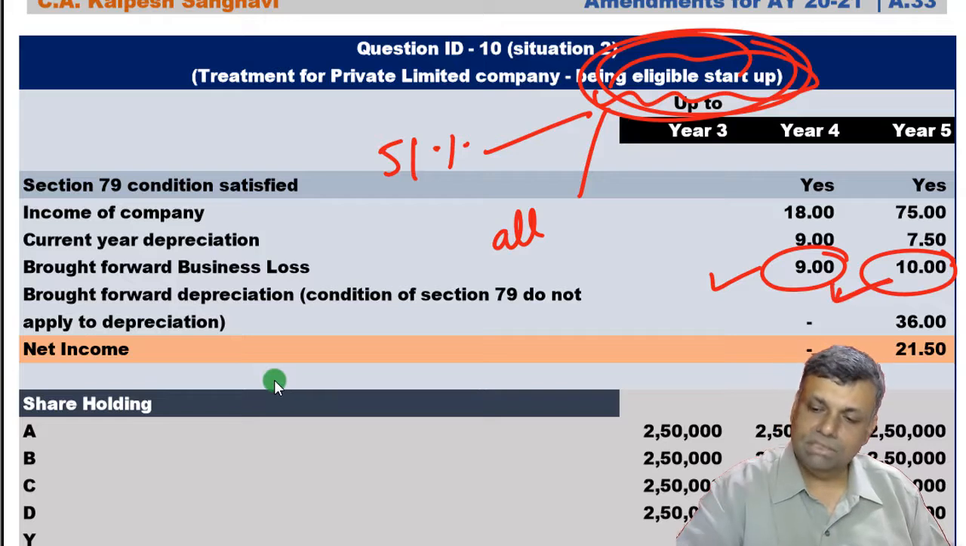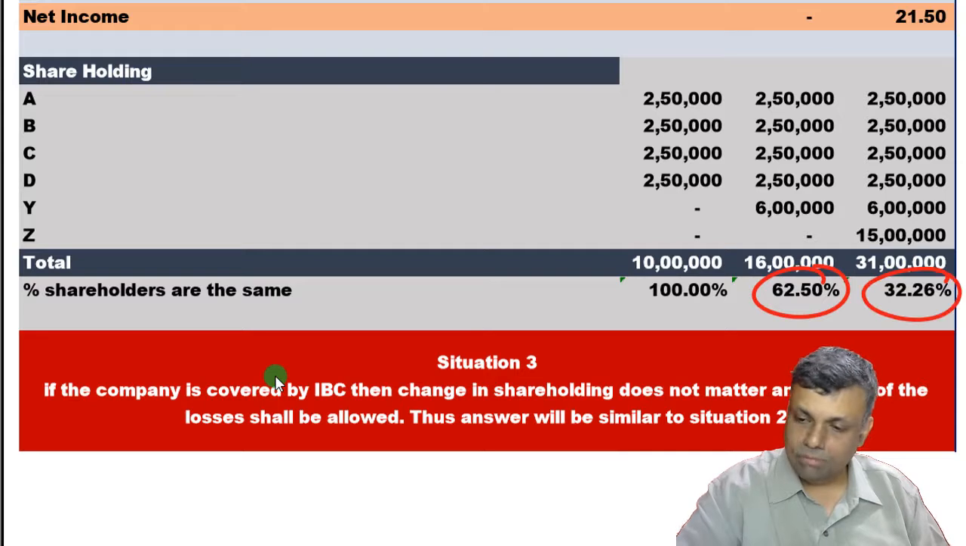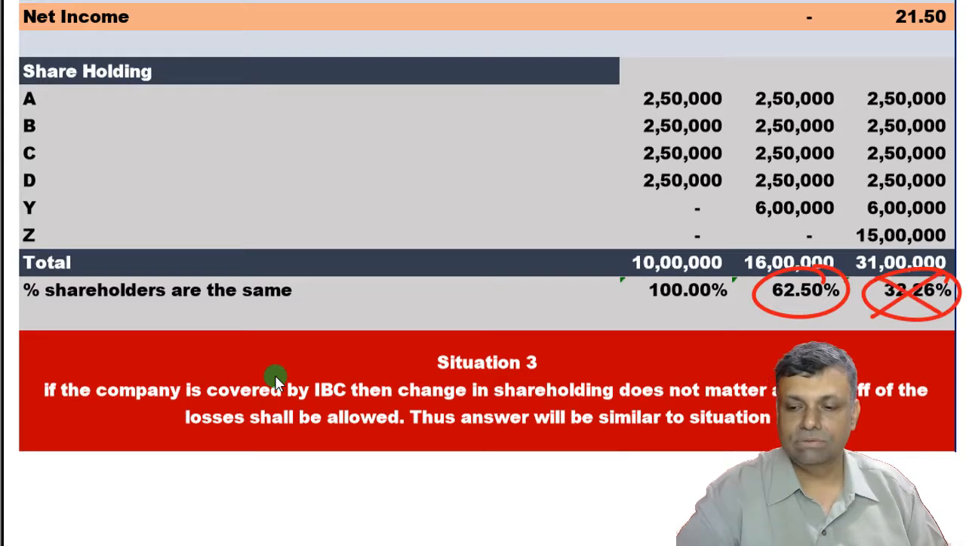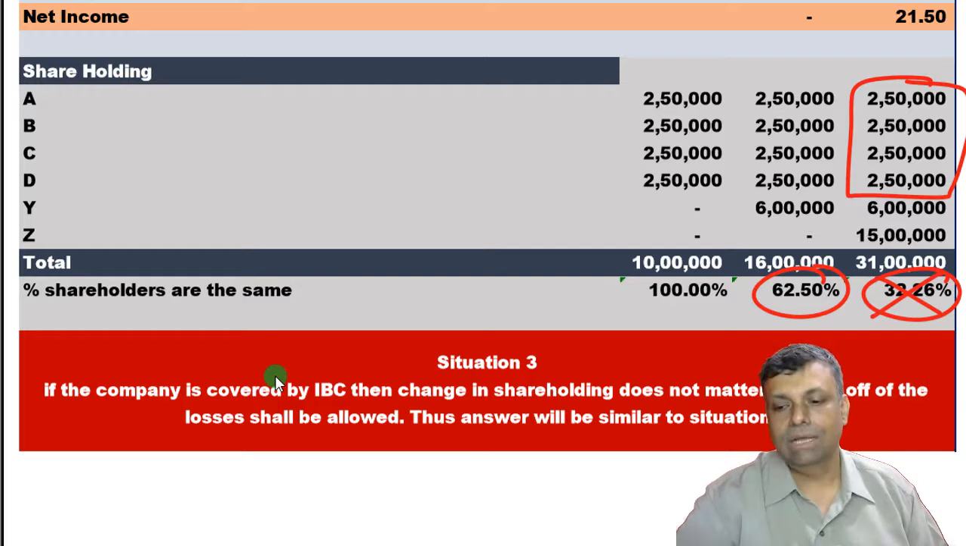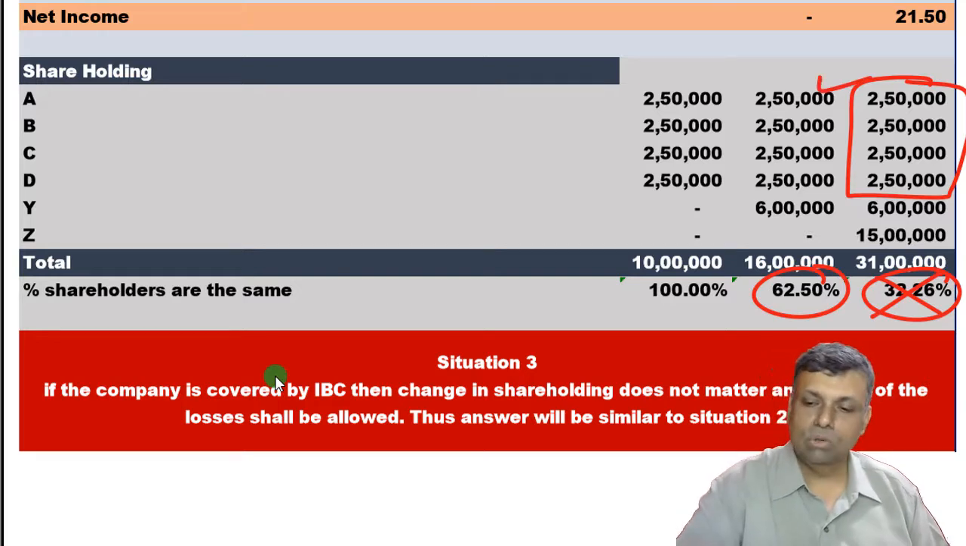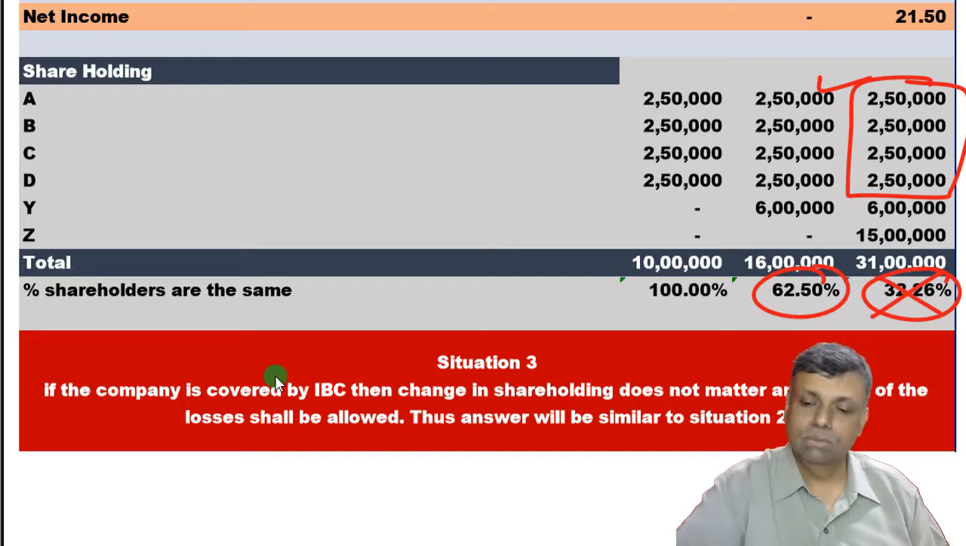Okay, so this particular set-off has been allowed if you are an eligible startup, although the 51% condition has not been satisfied, but all the shares have been held, so the all shares condition has been satisfied. Okay, because all the four are the people right from the year number 1, 2, 3, 4 and 5, because this was a 5-year question, but they are holding all the shares in all these years, so the carry forward set-off is permitted if you are an eligible startup.